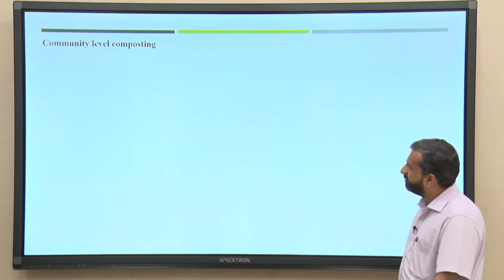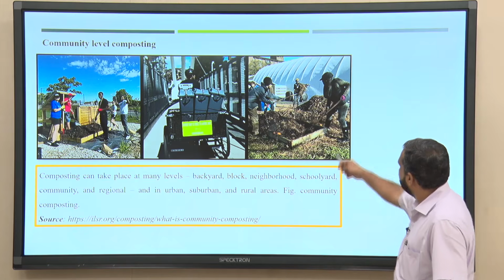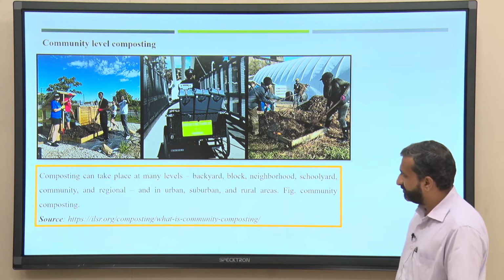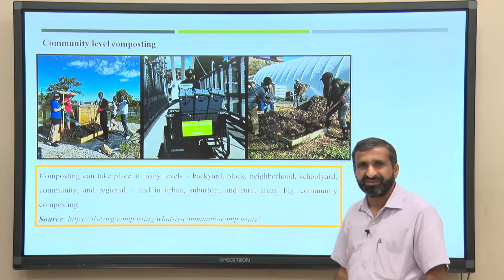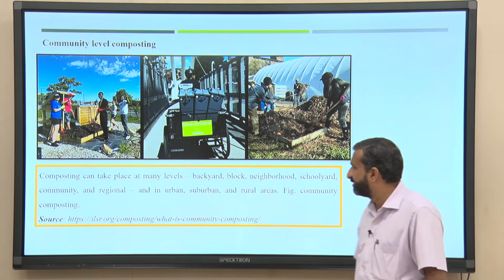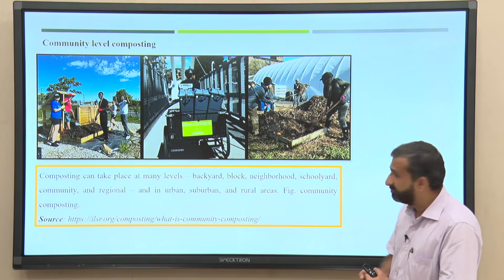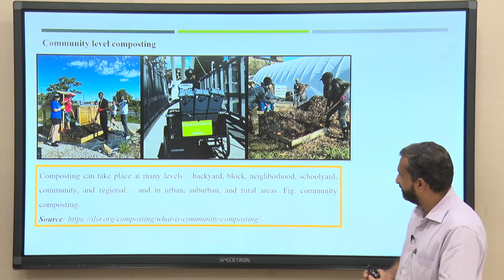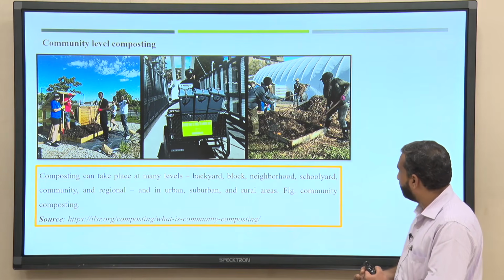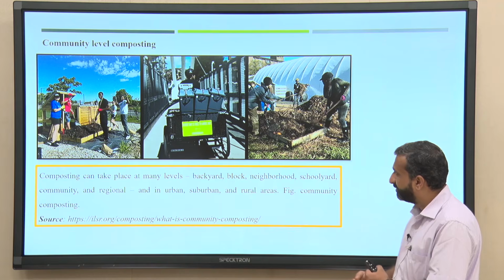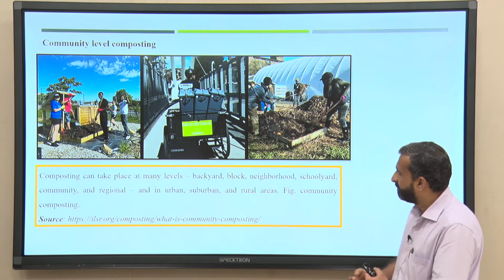Now, community level composting is very popular in European and American countries, where they normally call it backyard composting, or block, neighborhood, schoolyard or community level composting.